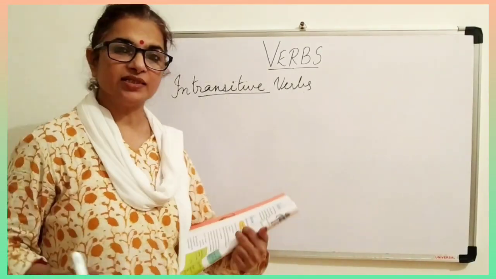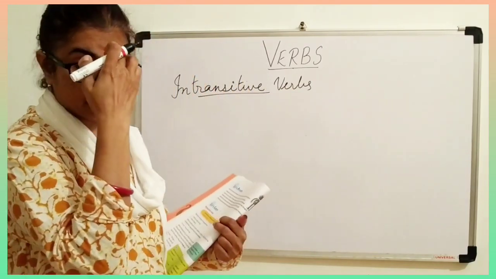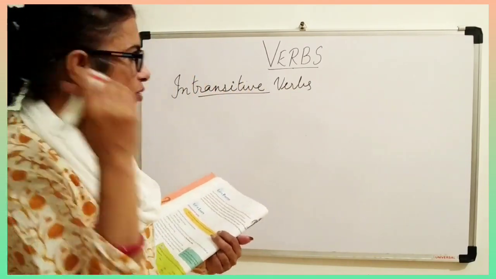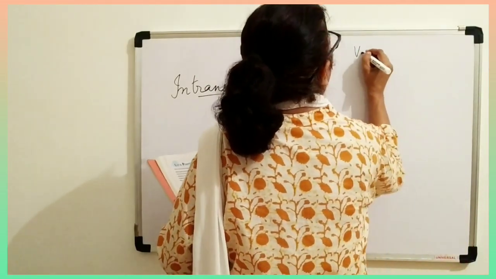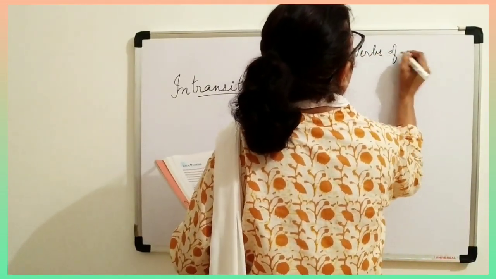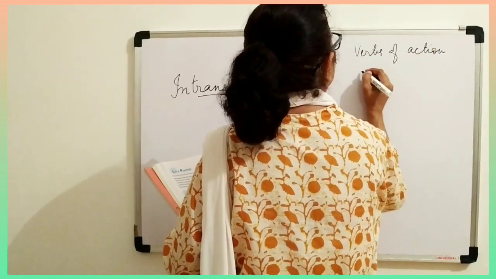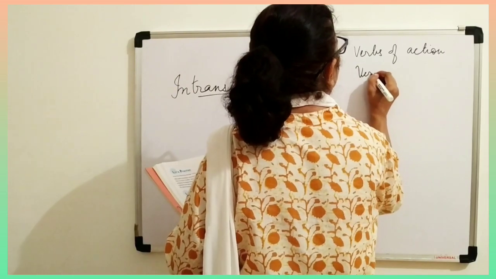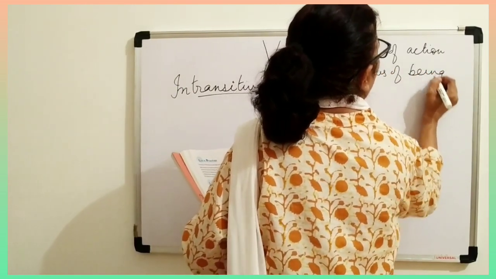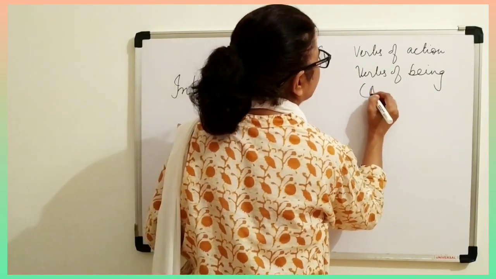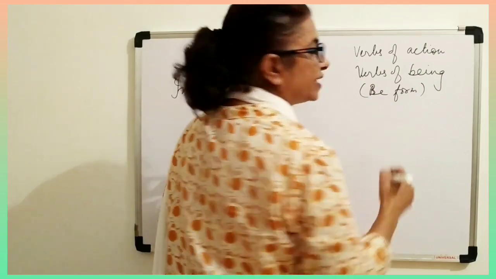So now let's understand intransitive verb with some examples. Now in intransitive verb you all know that there are again two types. Verbs of action and verbs of being, or you can say the be form, like is and are.